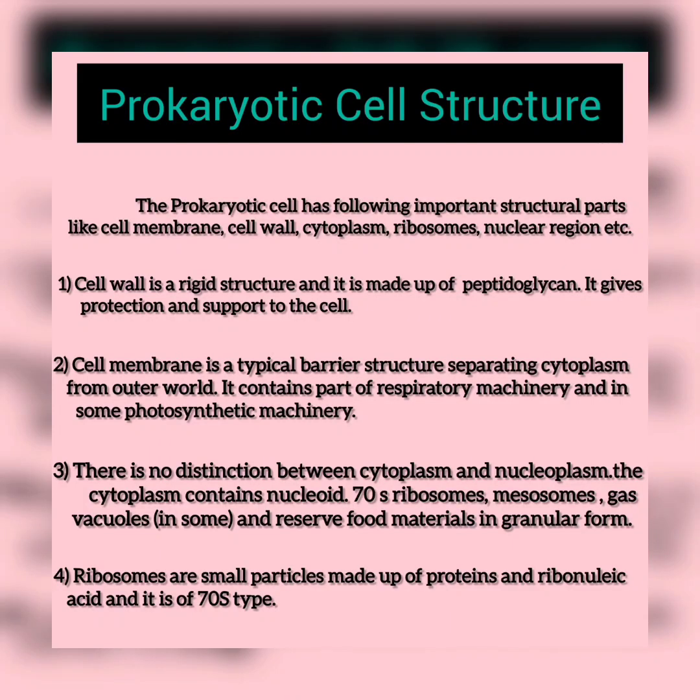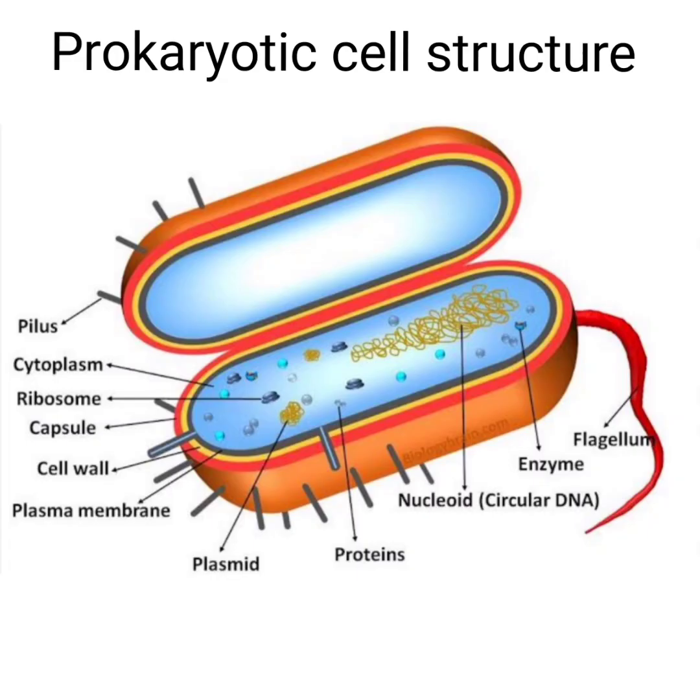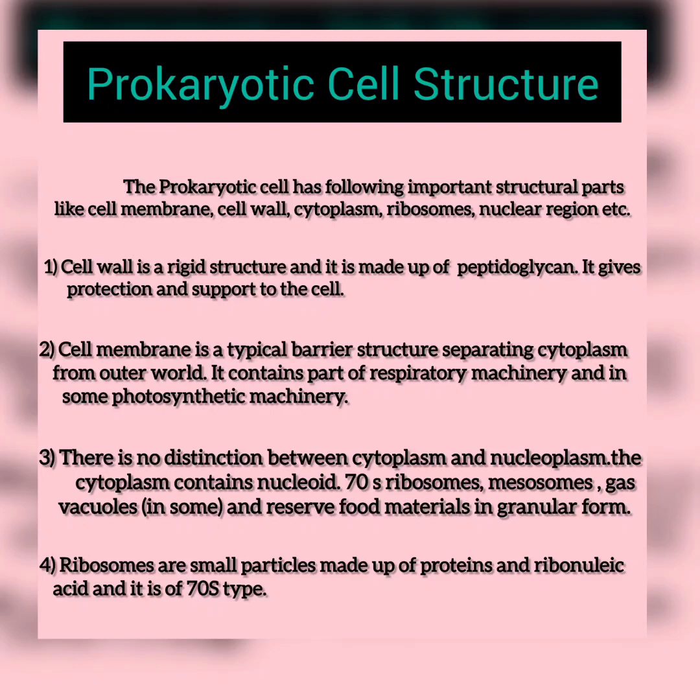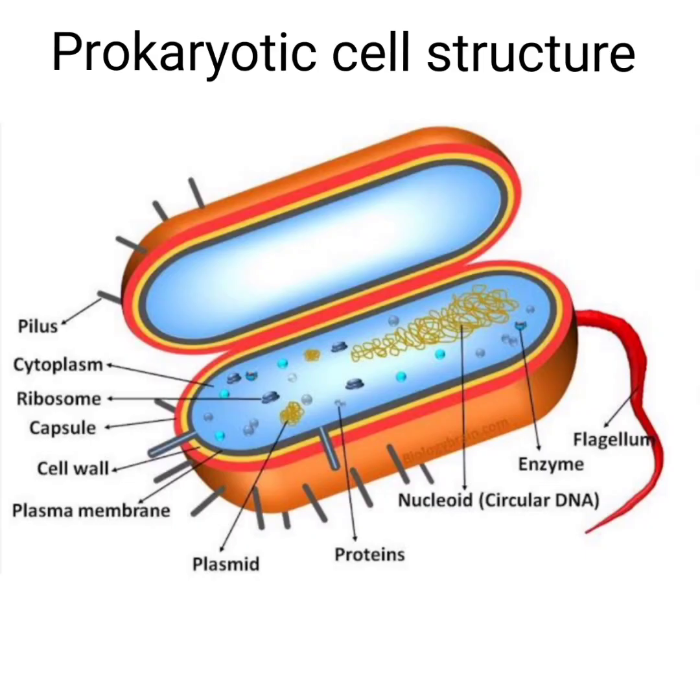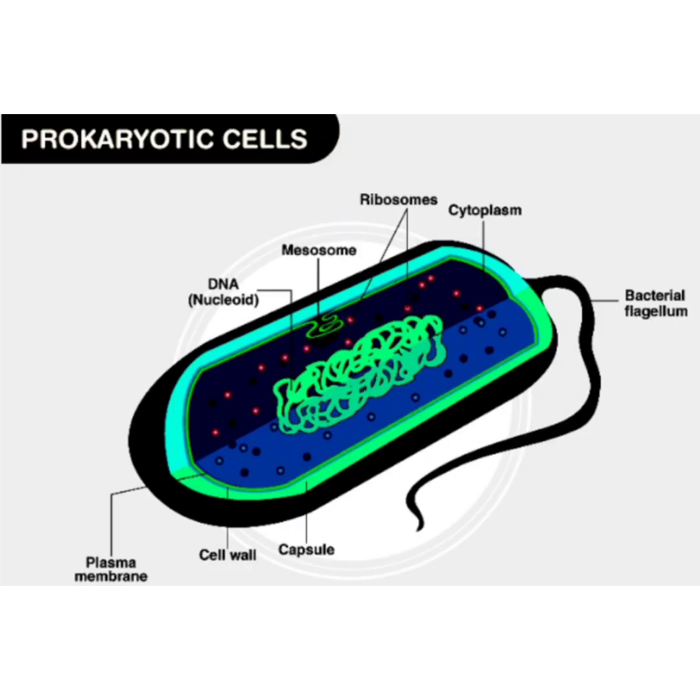Then next is the cell membrane. The cell membrane is a typical barrier structure separating the cytoplasm from the outer world. It contains part of the respiratory machinery and in some, the photosynthetic machinery. There is no distinction between cytoplasm and nucleoplasm. The cytoplasm contains the nucleoid and 70S ribosomes, mesosomes, gas vacuoles, and reserve food materials in granular form.